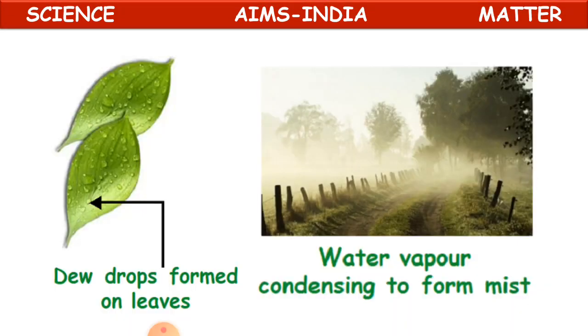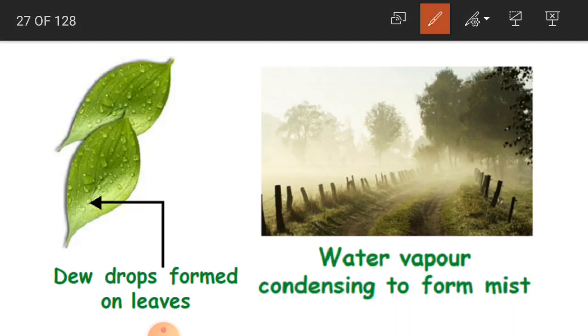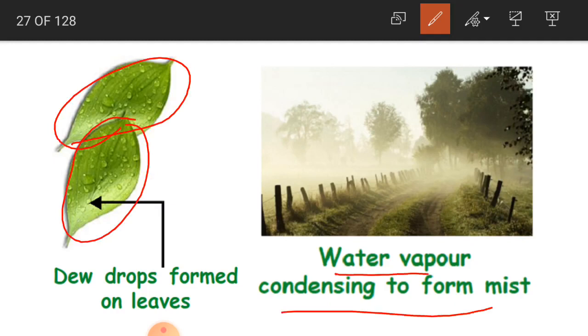Clear, children? Now, I have told you about the dew. See these dew drops on the leaves. This is dew. And see the mist, like a smoky effect you can see on the roads.